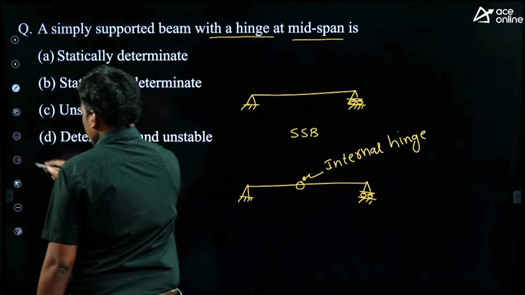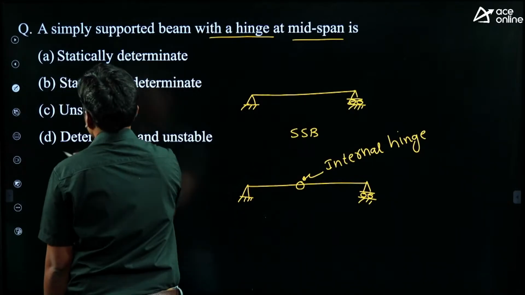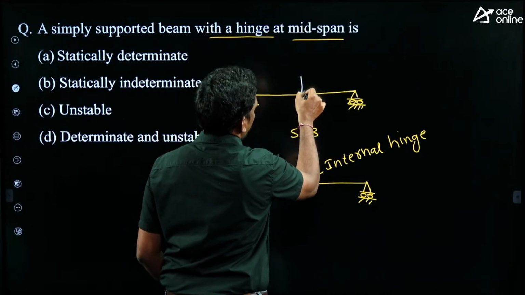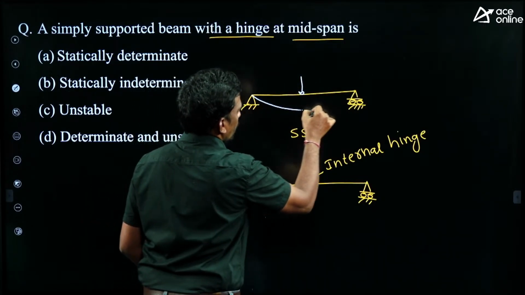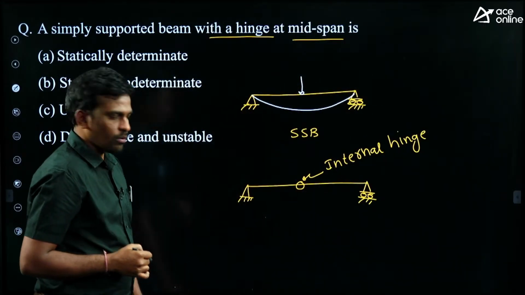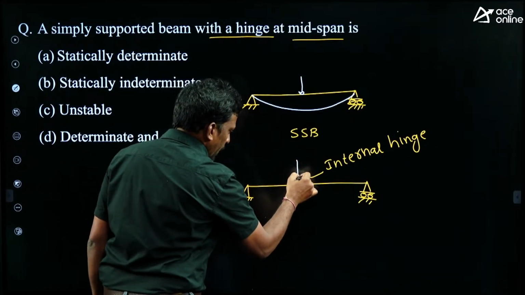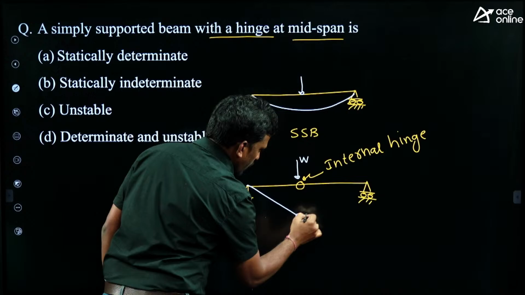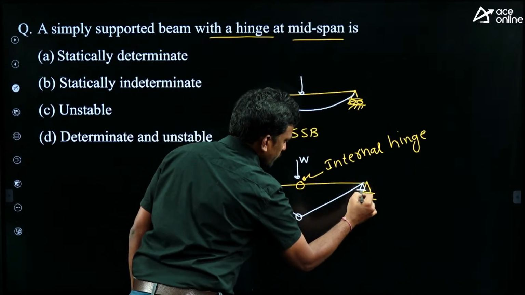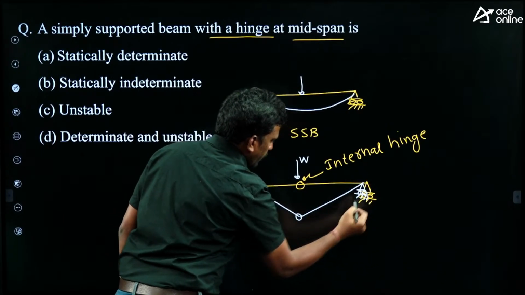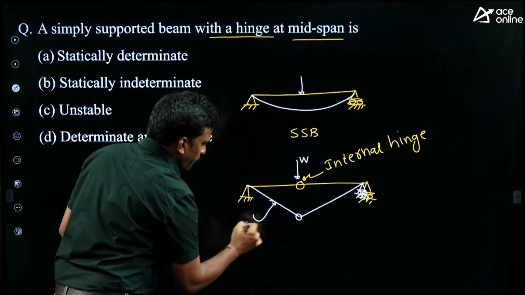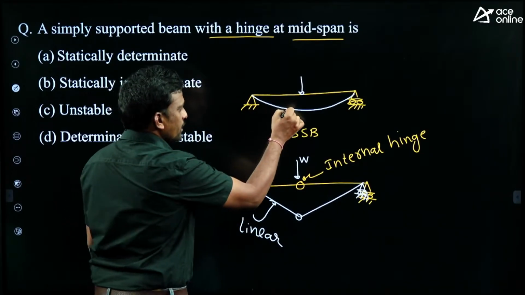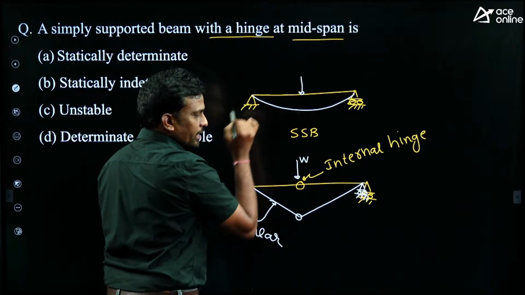If it is subjected to some external load, how will this beam deflect? It will deflect like this. If you apply load over this beam, then it will deflect like this. In this case the deflected profile is linear, but in this case, is the deflected profile linear?